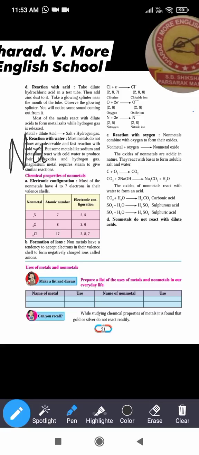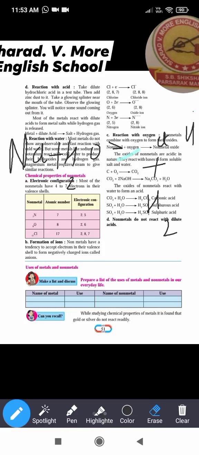Na, sodium, reacts with the water and it forms sodium hydroxide plus hydrogen gas is released. Understood? Sodium plus water, it forms the sodium hydroxide plus hydrogen.